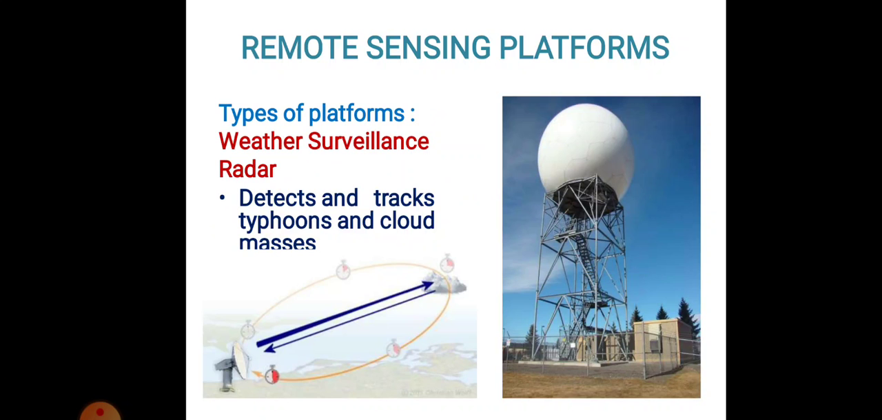We get each and every piece of information regarding the upcoming weather conditions which are going to prevail in the atmosphere. So they detect and track typhoons and cloud masses, which is very much needed, to know what the proper temperature will be, or whether there are any thunderstorms in that particular area, or whether the temperature is going to decrease or increase after some time. We get a tentative idea through these platforms of what the weather conditions would be in future.